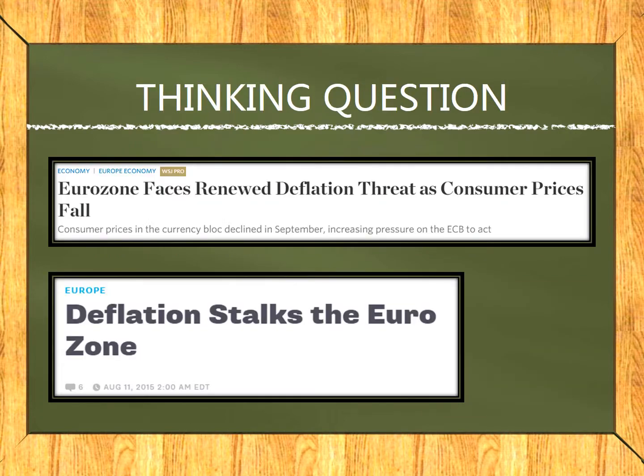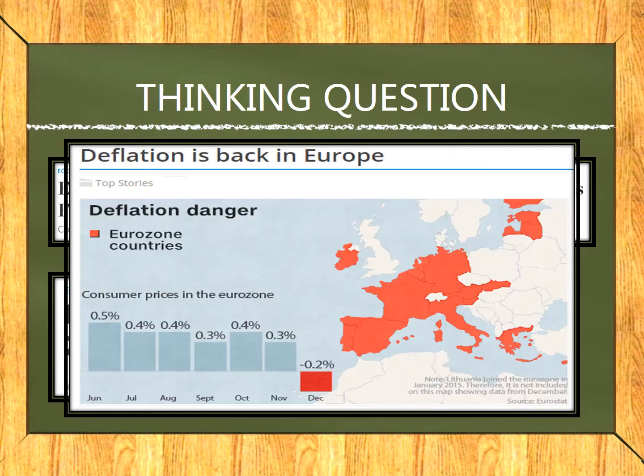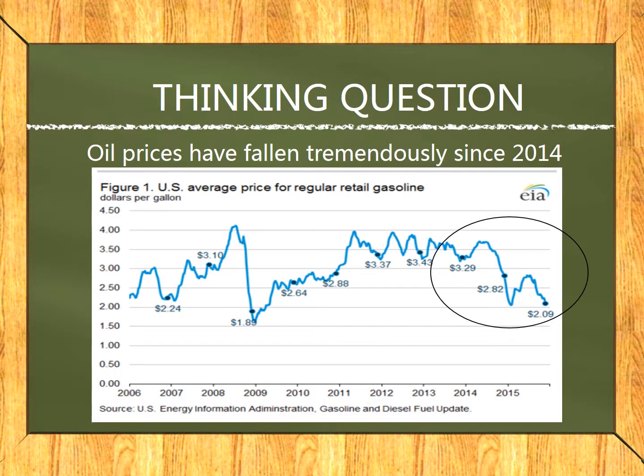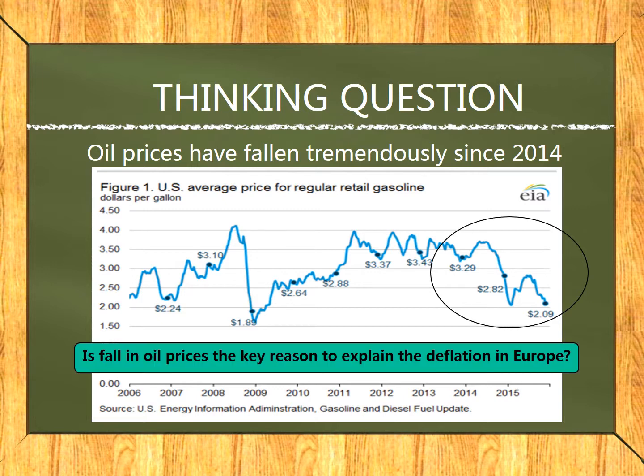With this, let us end off with a thinking question in a real-world context. In the recent months, countries in the Eurozone have been experiencing deflation. Deflation is now back in Europe. From the graph, we have also seen that oil prices have fallen tremendously since 2014. With the fall in oil prices, can it be an explanation why European countries experienced deflation in 2015?